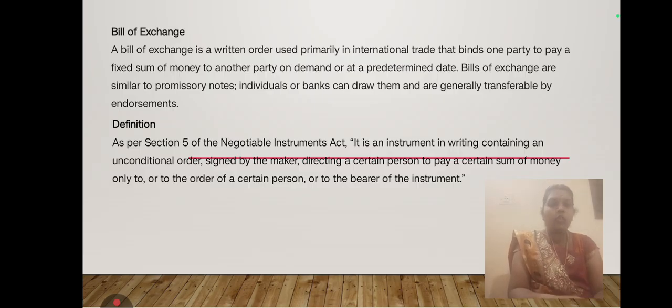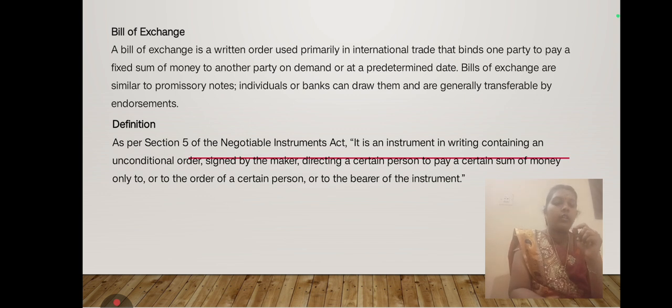Next, we are moving to the definition. As per Section 5 of the Negotiable Instruments Act, it is an instrument in a written document. It should not be a printed document. It should be a written document. An unconditional order. There is no particular big format to follow.